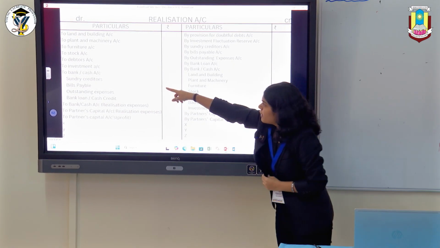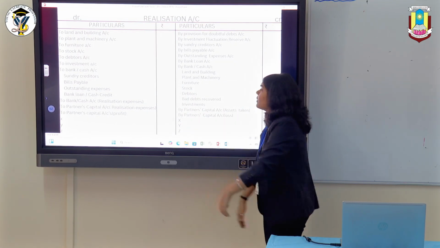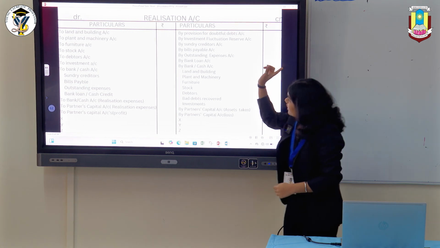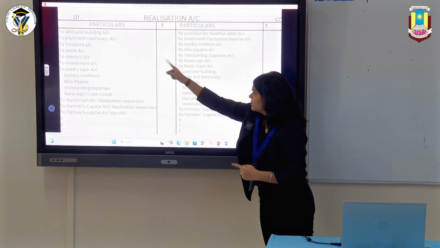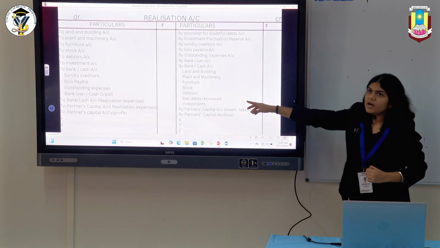Now if you see the to bank or cash account when I pay back my liabilities, and the by bank or cash account when I realize my asset, you can see they are just switched. This comes here and this comes here. You just have to switch these when you realize your asset.